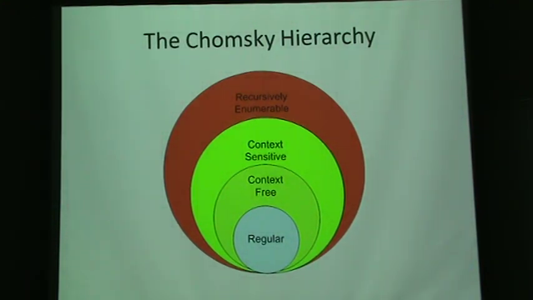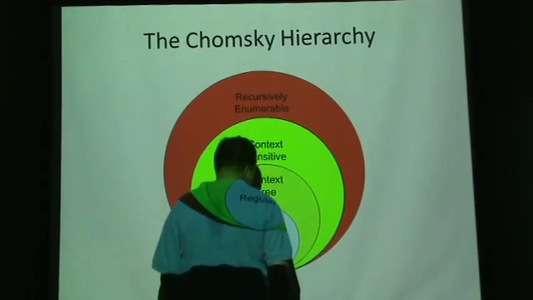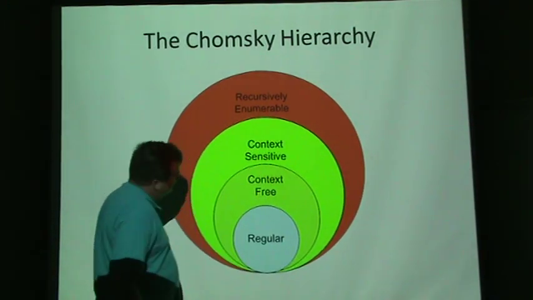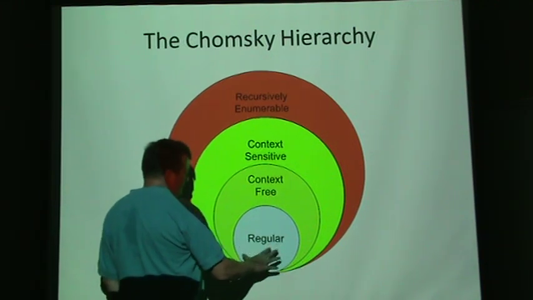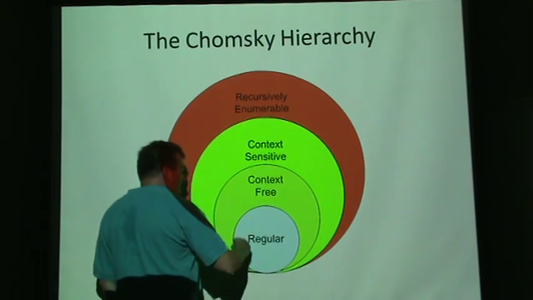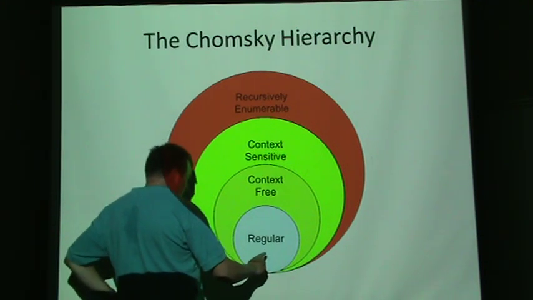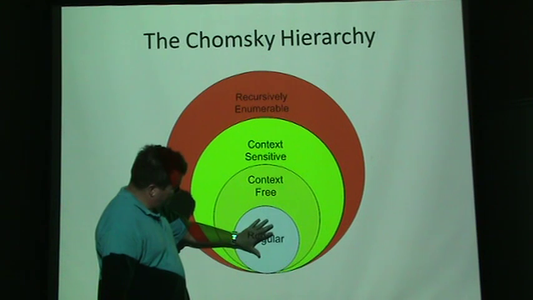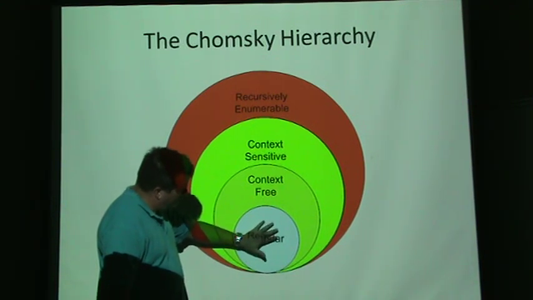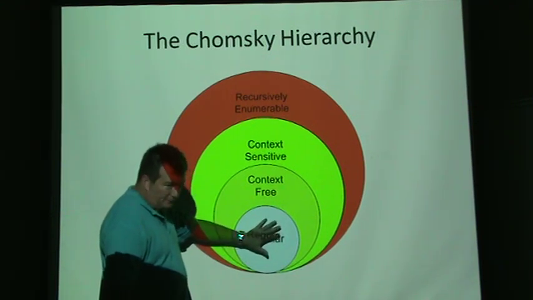So this is the overall picture I wanted to make, though it comes out different when it's coming out of the projector. All languages that are regular are languages that can be answered yes or no with a finite automata.